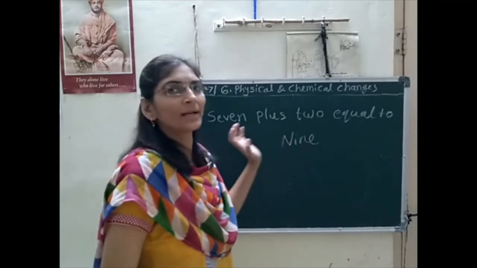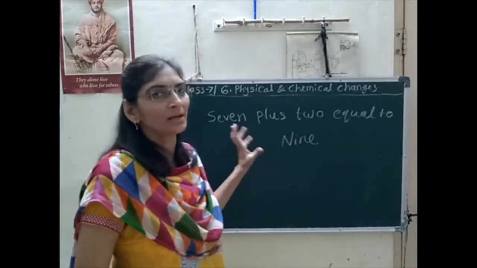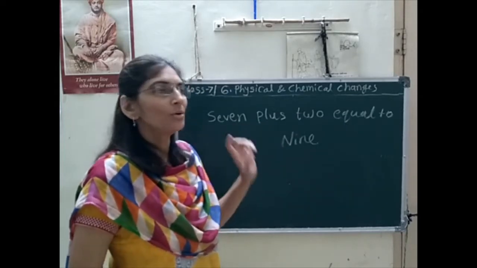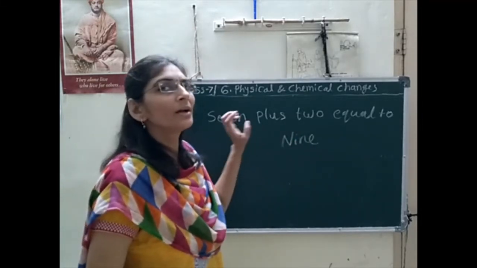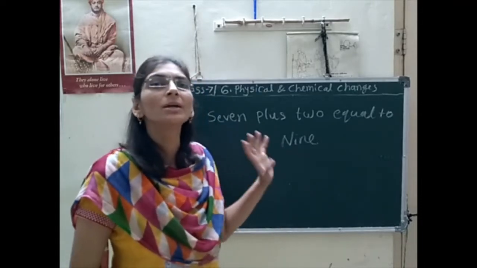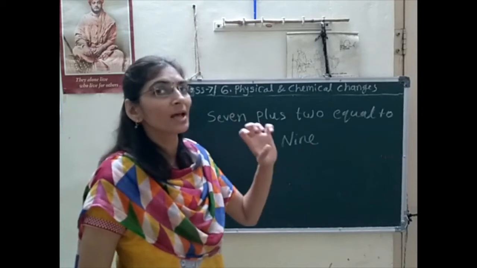Is it the correct manner to write that mathematical equation, and is it convenient to write it in this manner? No, because it is a very lengthy process. Yes, and we can't express anything in this form. So we have given a symbol to each number and each mathematical sign also.